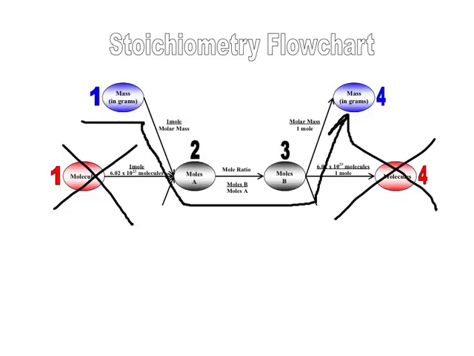If I'm starting at moles of one thing, I'll start here, and I'll use my mole ratio to get me to moles of the other, or if I need one more step, I'll use the molar mass of that second to get to grams of the second. This is just kind of how many steps do you need to get where you want to be, so just look this over for a little bit, and hopefully it helps out.